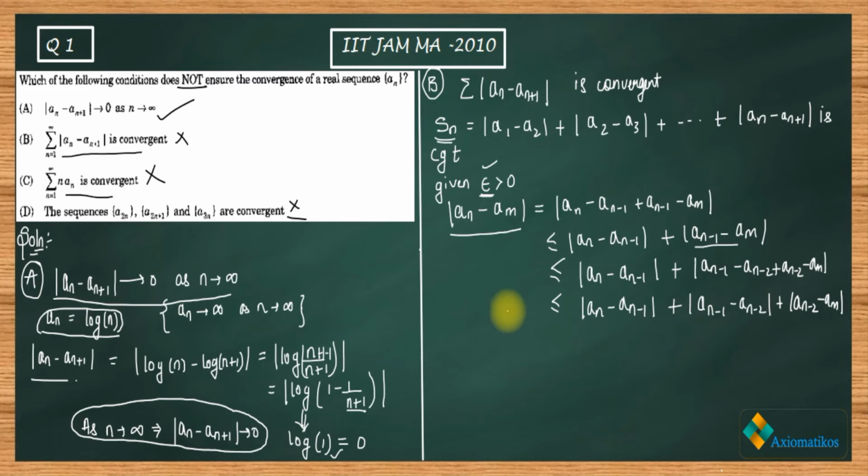So if you continue applying this, you will reach this step, an minus 1 plus an minus 1, sorry, it should be minus here.